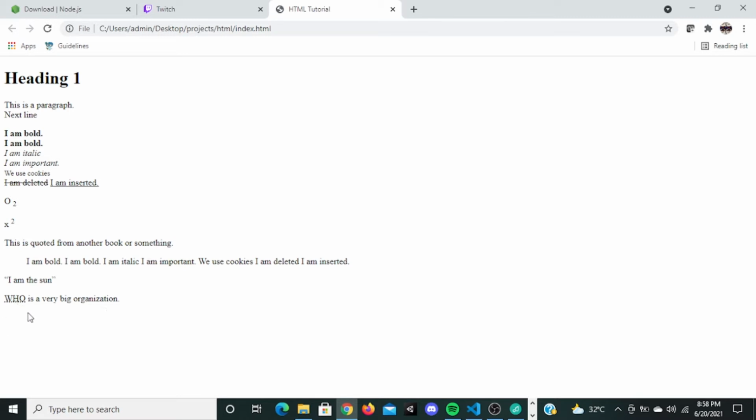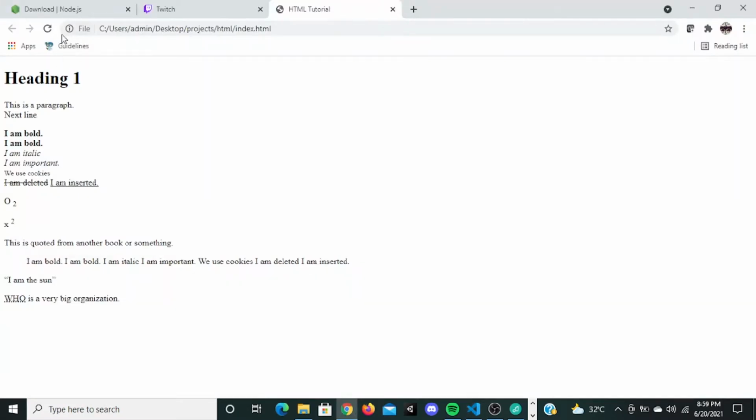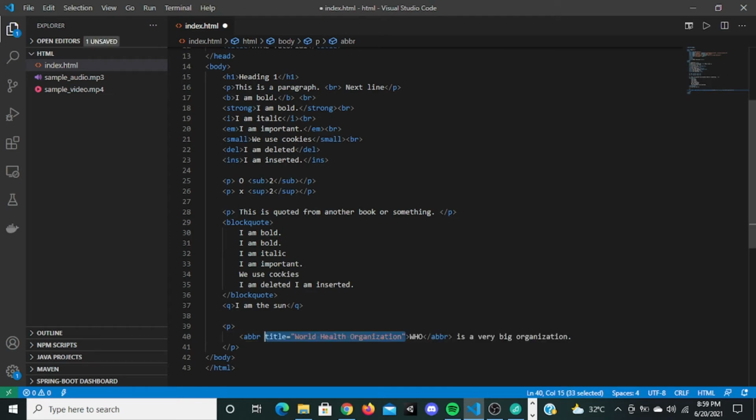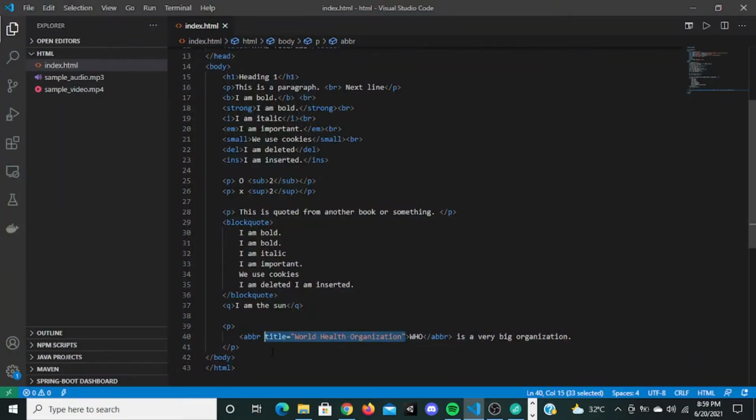So this is the use of the abbreviation tag. If you don't give any title here, if I remove this title, save it and refresh, it's not going to show anything when I hover. So please always remember to give a title for the abbreviation tag so that it knows what the abbreviation is. Now when I hover over this, it says World Health Organization. So this is the abbreviation tag. The next tag is the address tag. These are all semantic tags.